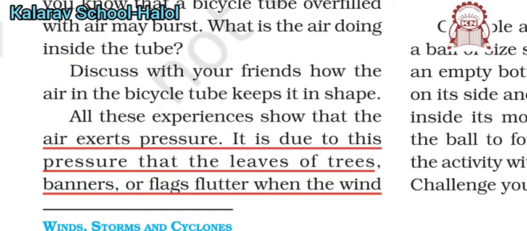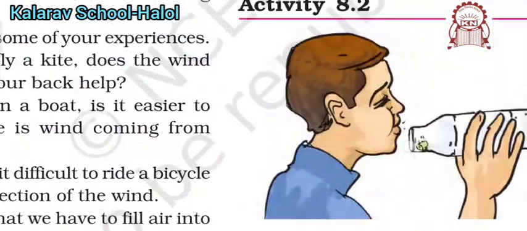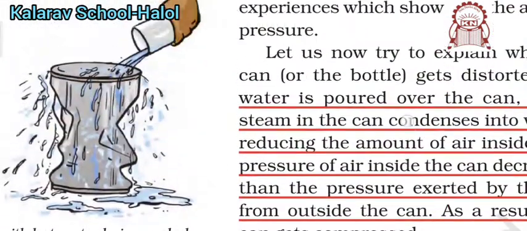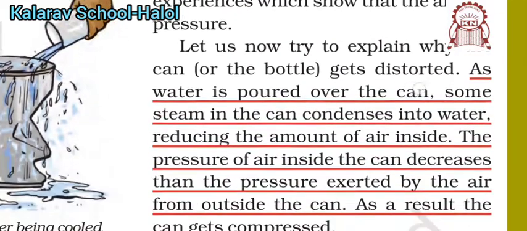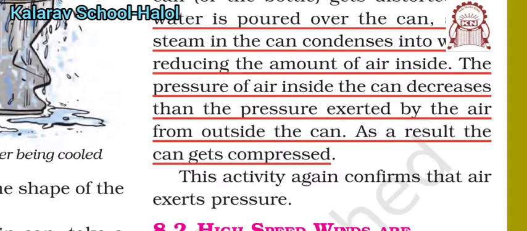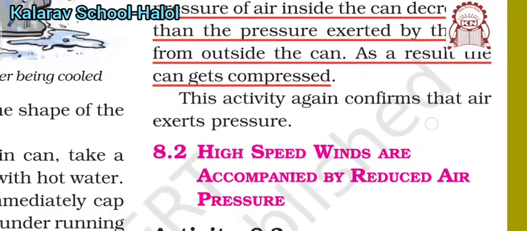Due to this, leaves of trees, banners and flags flutter with the wind. When you see leaves of a tree thrown on the ground, or dry leaves lying on the ground, it is always due to the flowing of wind. So these are certain activities which show that air exerts pressure.